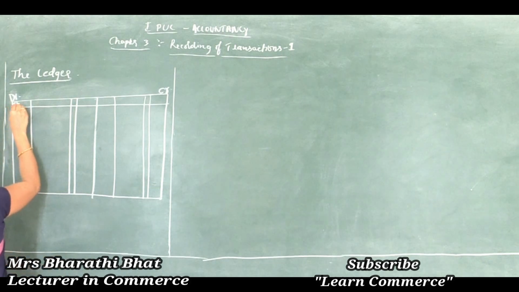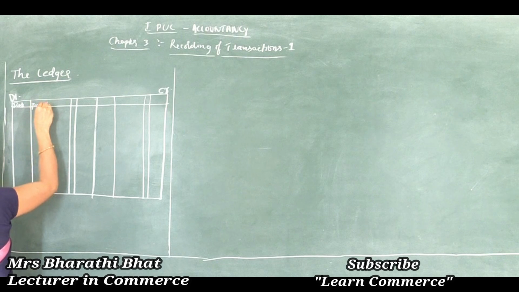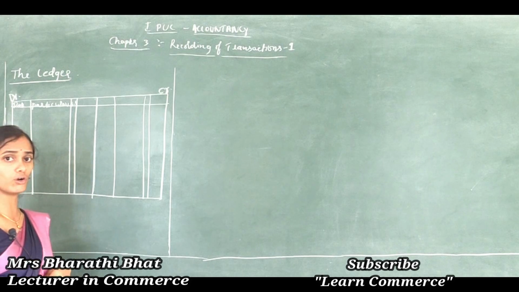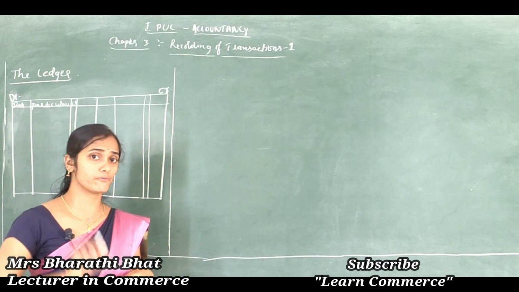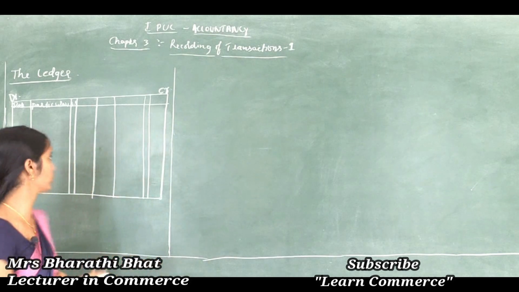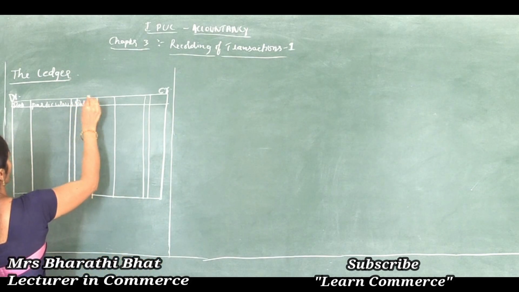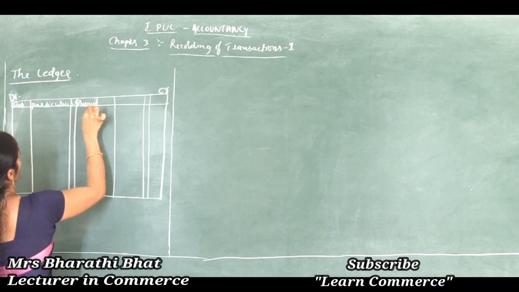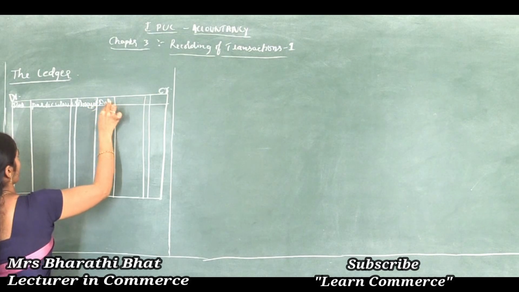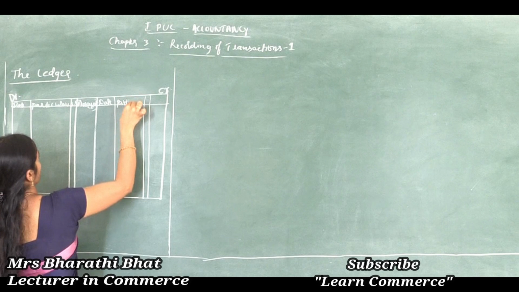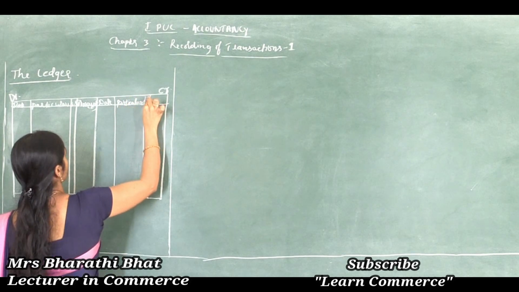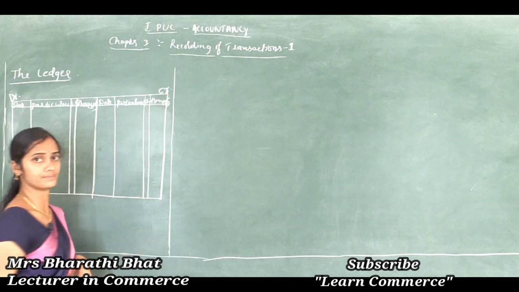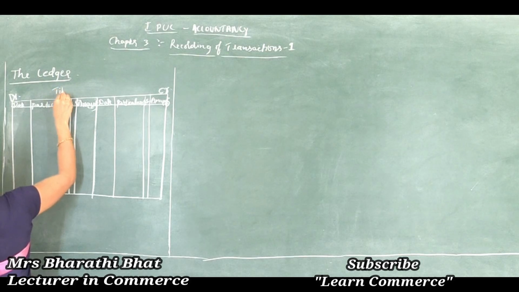So again here, date, particulars, JF means journal folio, whereas in the journal format, LF, that is ledger folio. Again date, amount in rupees, and here date, particulars, JF, and here amount, that is in rupees, clear. And here the title of the account.